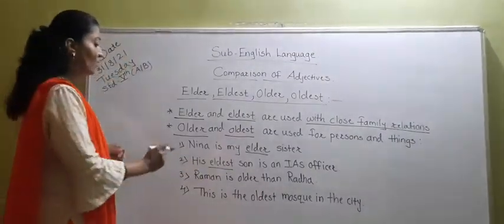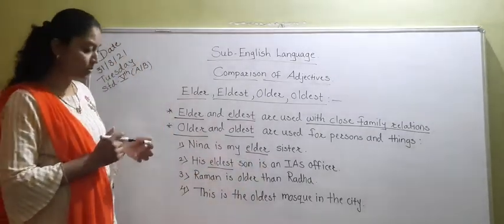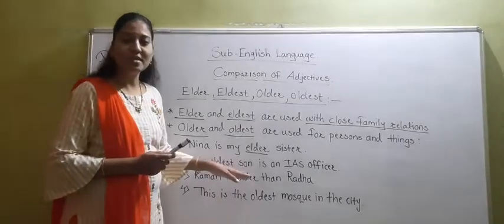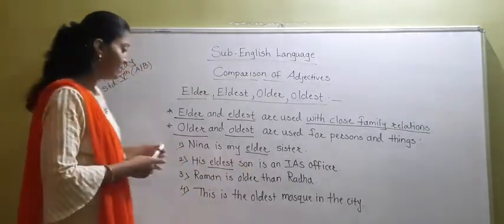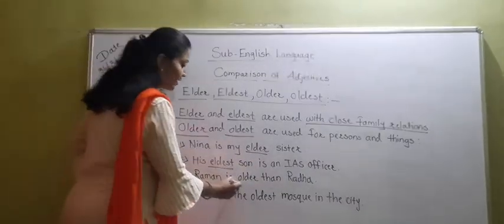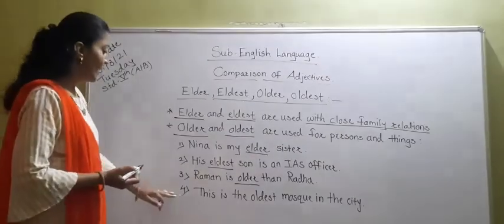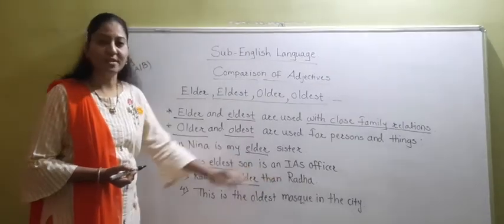Okay? Now, Raman is older than Radha. Here we are talking about persons. So we have used the word older because we are talking about persons. The next sentence is, this is the oldest mosque in the city.